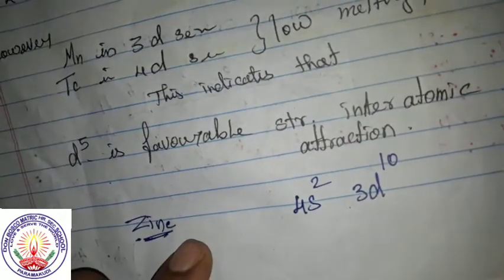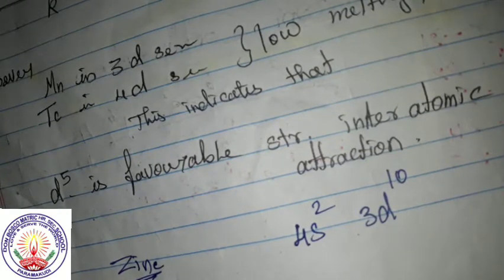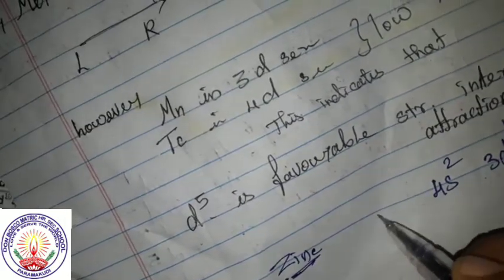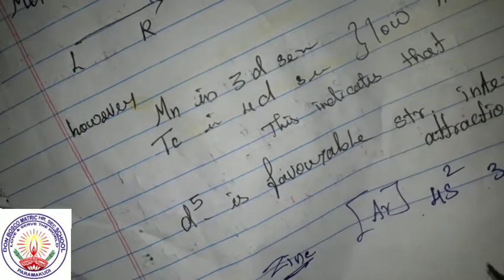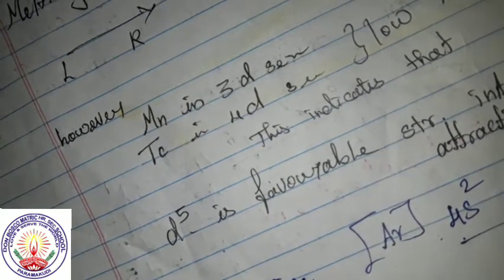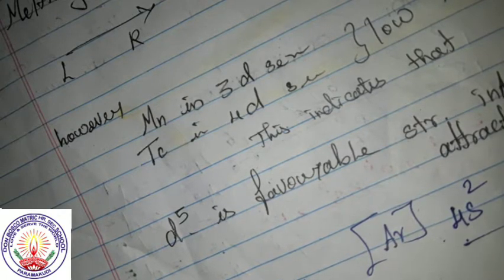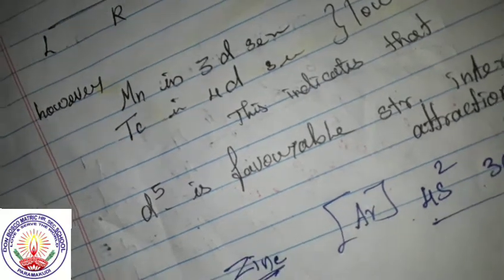Therefore zinc's electronic configuration is argon 4s2 3d10. Here it is completely filled. Now look at chromium and copper. These are half filled and fully filled. Therefore these are stable configurations.